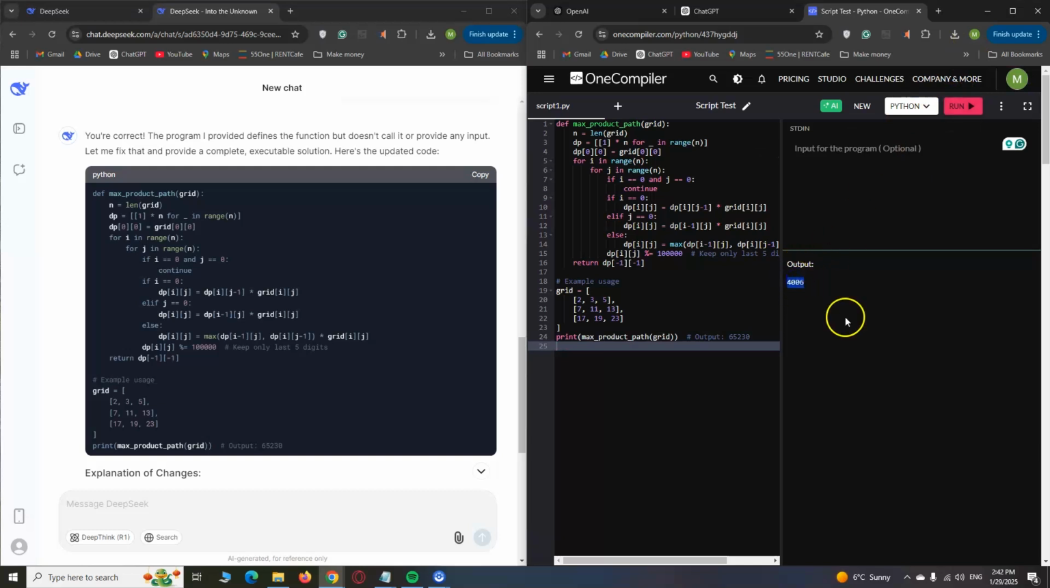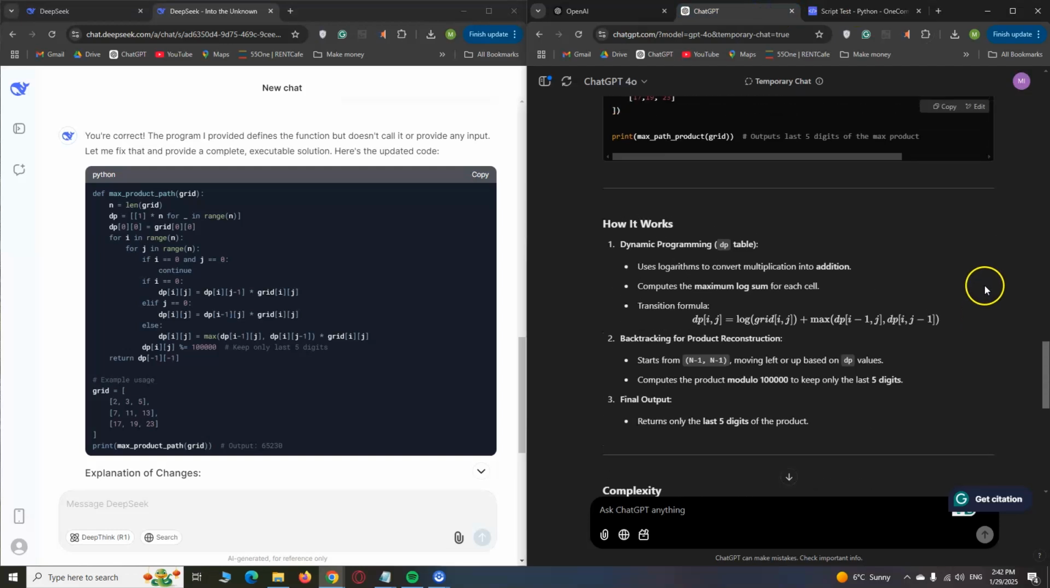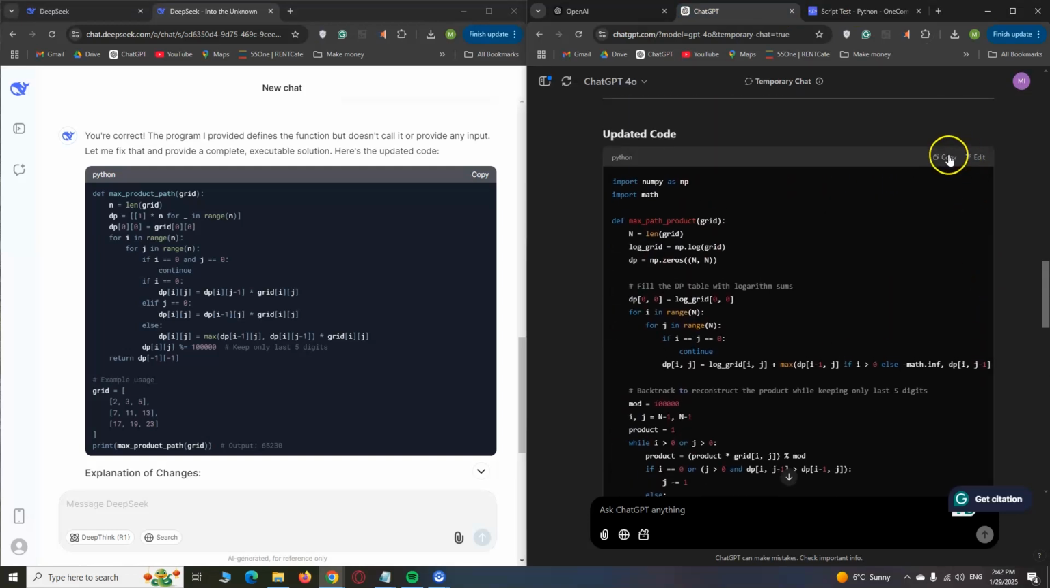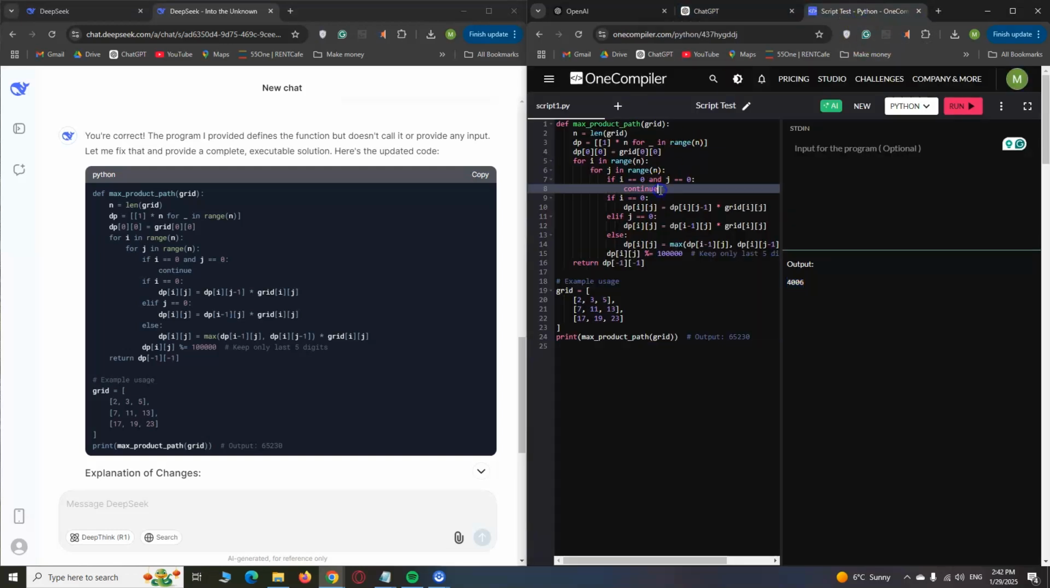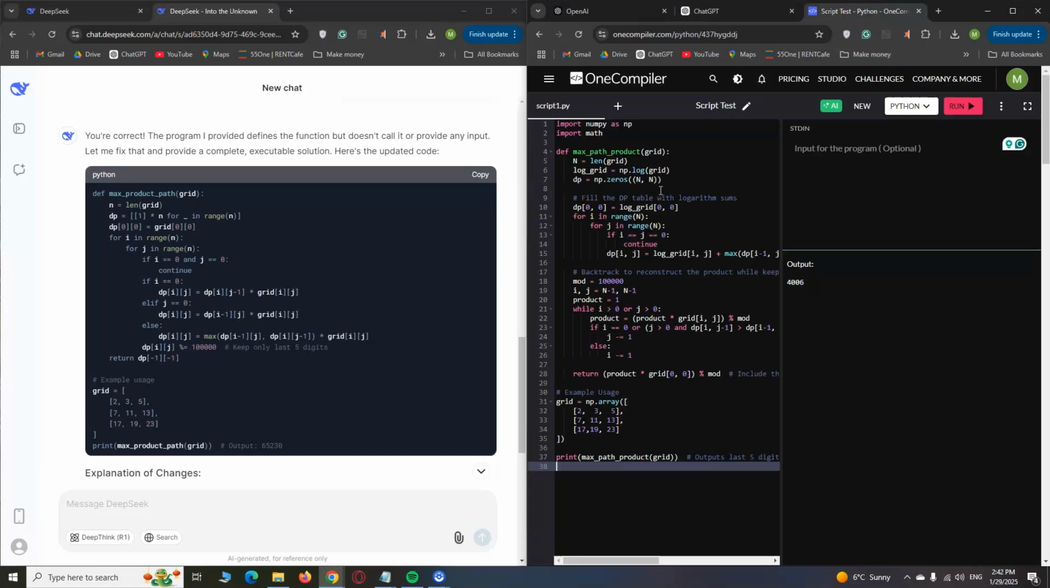DeepSeek's code returns 4006 as a result. Now I try the ChatGPT's code. Same result. Well done both.